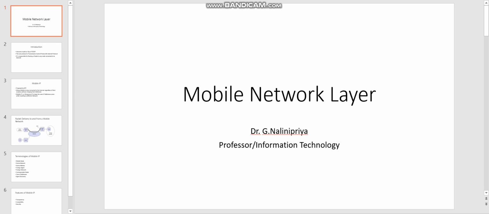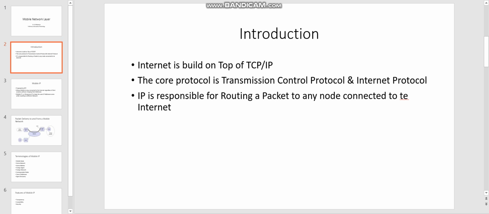In this session we are going to learn about the mobile network layer. The main objective of this mobile network layer is: the internet is developed on top of a collection of protocols called the TCP/IP protocol suite. The core protocols are the Transmission Control Protocol and the Internet Protocol. IP is responsible for routing a packet to any node connected to the internet. It identifies a node by an IP address.